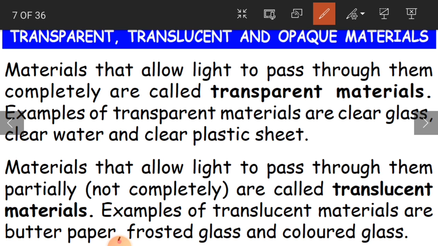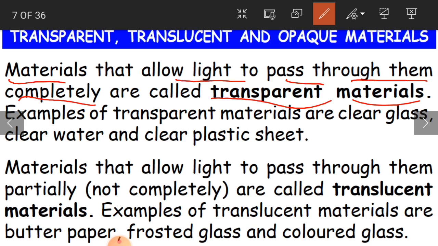Okay, so then what did we understand? That materials that allow light to pass through them completely are called transparent materials. In the name only it is written that it is transparent, that is see-through. It is visible, 100% visible. Materials which allow the light to pass through them completely are called transparent materials.